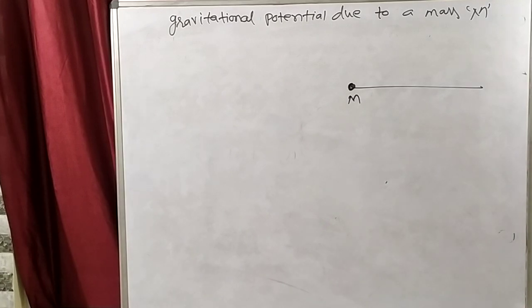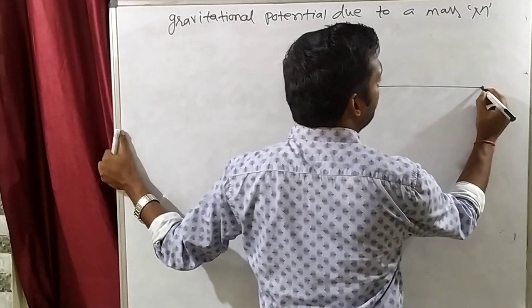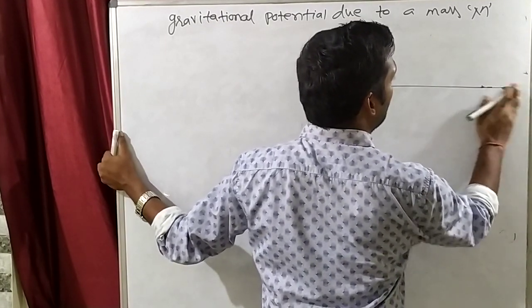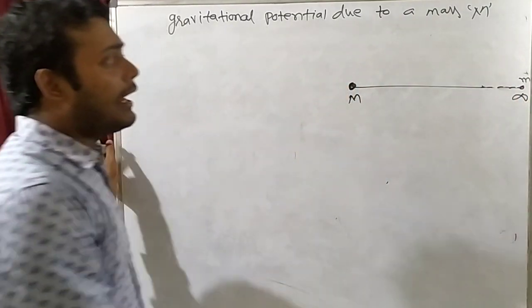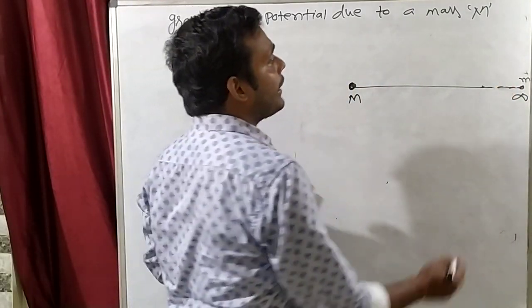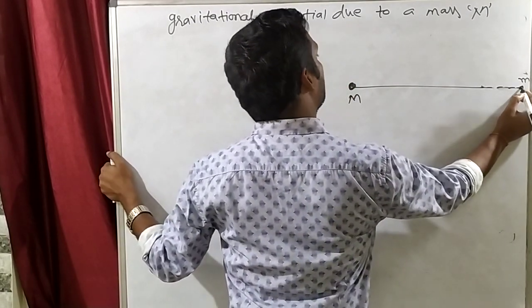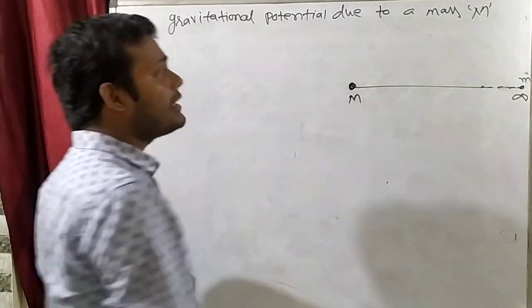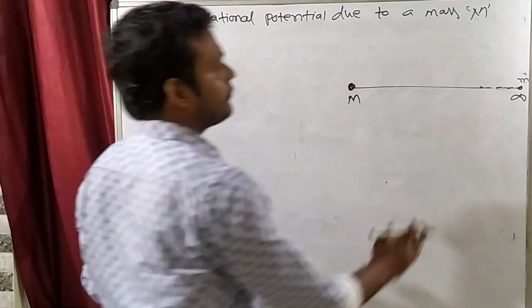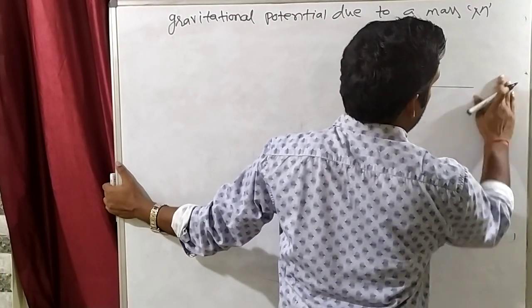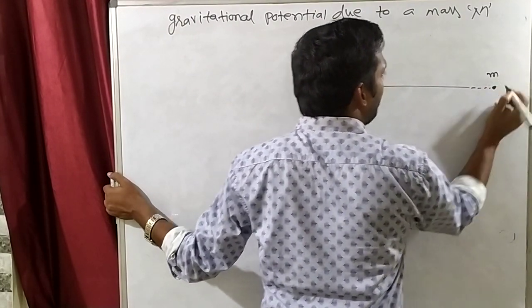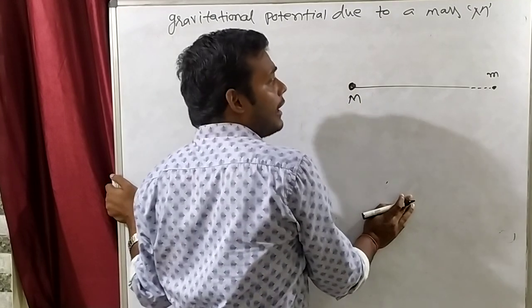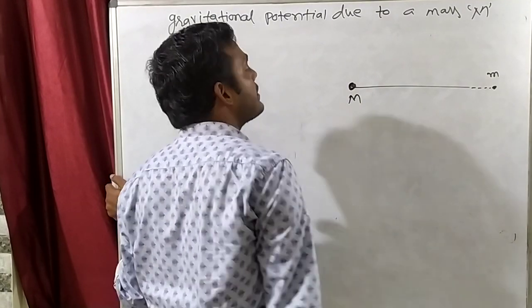So how will we define gravitational potential? Gravitational potential is defined as work done in bringing any mass from infinity. So let's say this point is at infinity, and here I have kept a test mass, a small m.